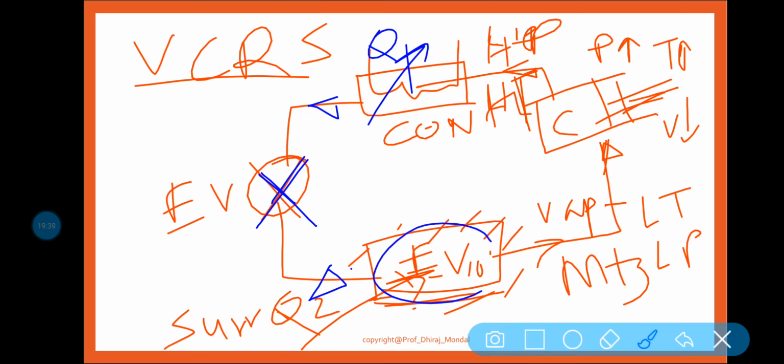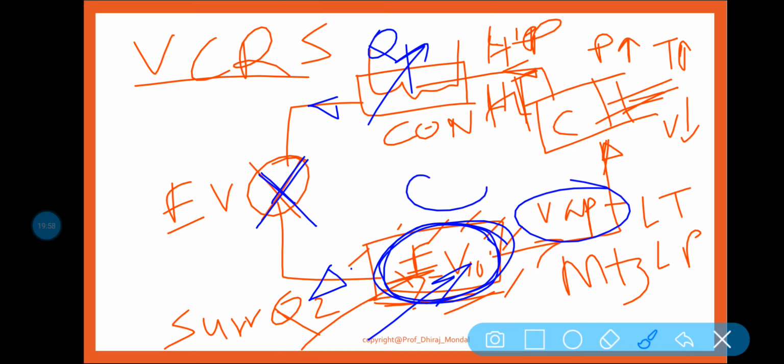When it enters the evaporator, some heat is added into the system. Then again latent heat is taken from the system by the refrigerant, and it is vaporized as low temperature, low pressure NH3 vapor, then again compressed, again condensed, and again expanded. Okay, so this is the process by which the VCRS operates.